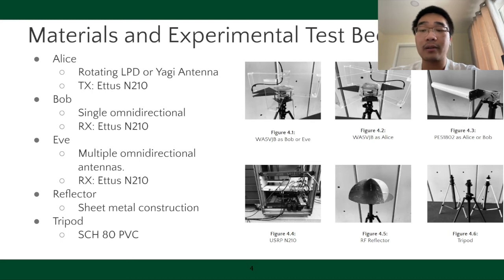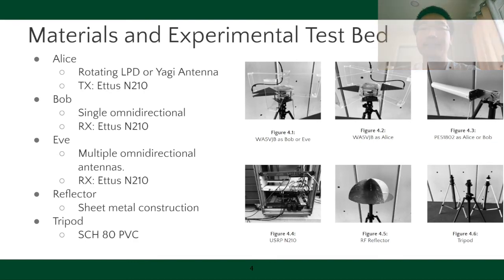The USRPs also sit on a retrofitted mobile server rack designed to efficiently relocate the entire testing bed if need be. Mobility is also increased with the help of the tripods that all the antenna arrays and reflectors sit on, shown in figure 4.6. The tripods that are used were built from Schedule 80 PVC for the 3 legs, while the joints and anchors are 3D printed. The tripods were designed and developed in-house at the University of Hawaii at Manoa.